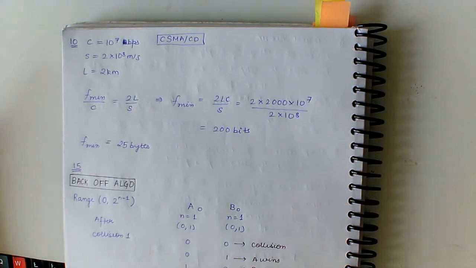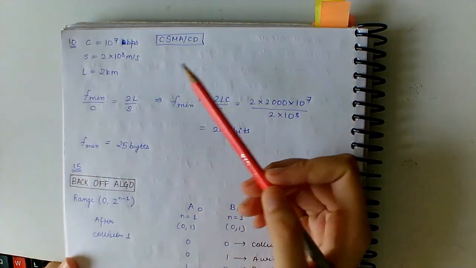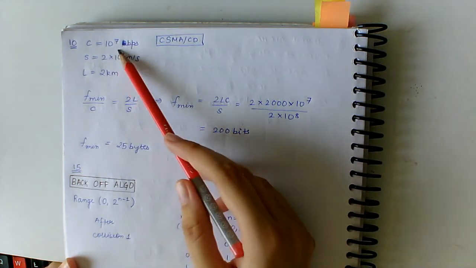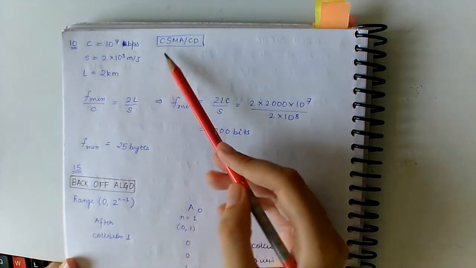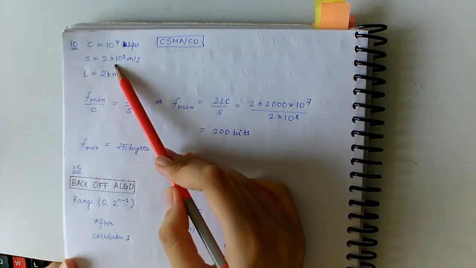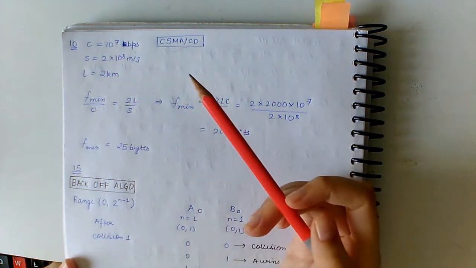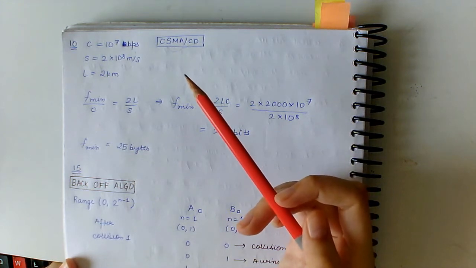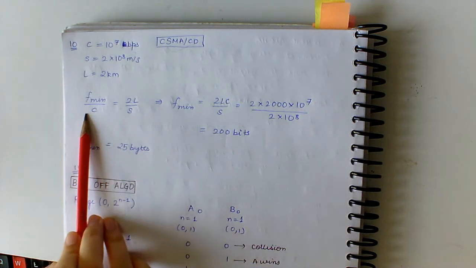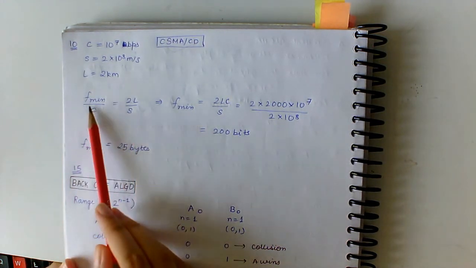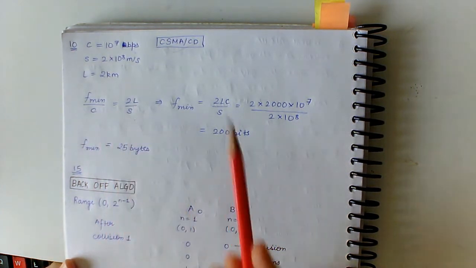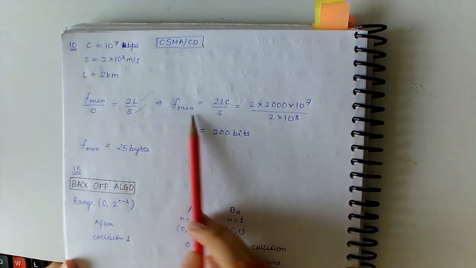So starting with question 10. A 2 kilometer long wire, broadcast LAN has 10 to the power 7 bps bandwidth and uses CSMA CD. The signal travels along the wire at 2 into 10 raised to the power 8 meter per second. What is the minimum packet size that can be used on the network? So we know that the minimum frame size formula is given by F minimum divided by C equals 2L divided by S. L is the length and S is the speed.